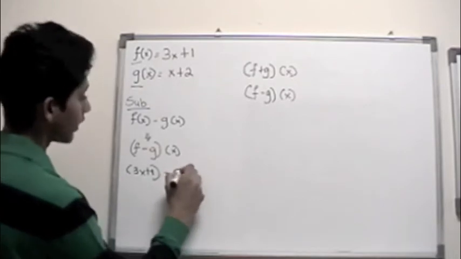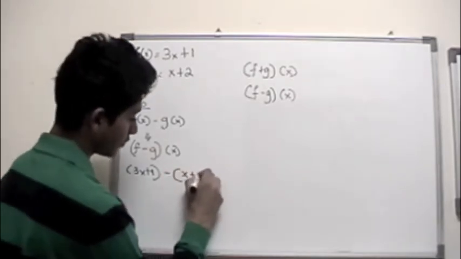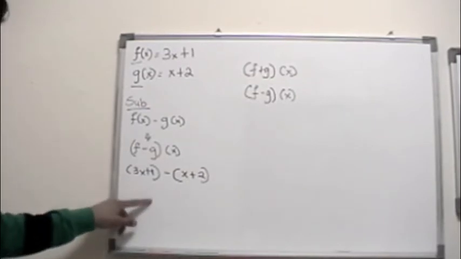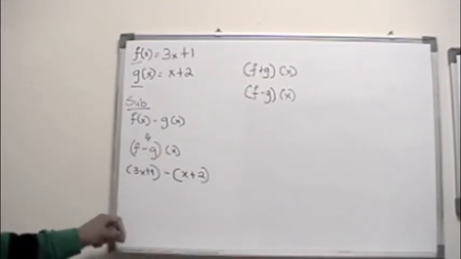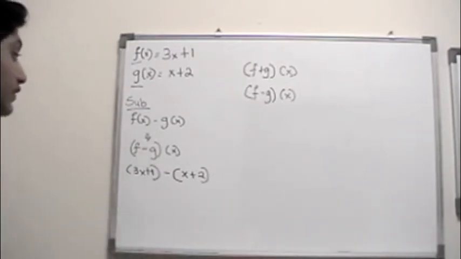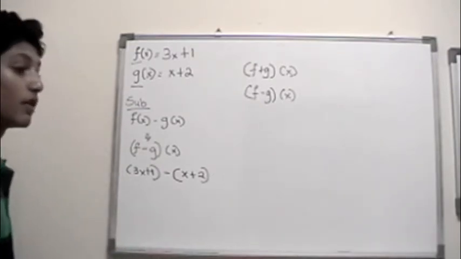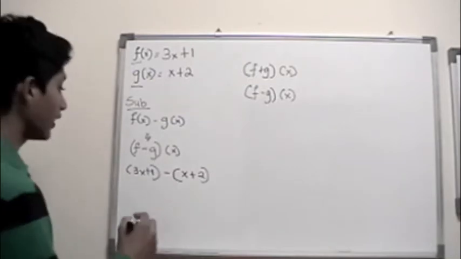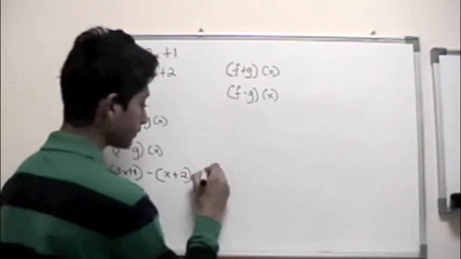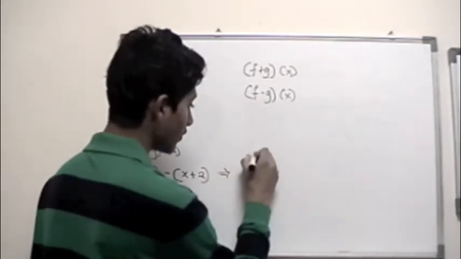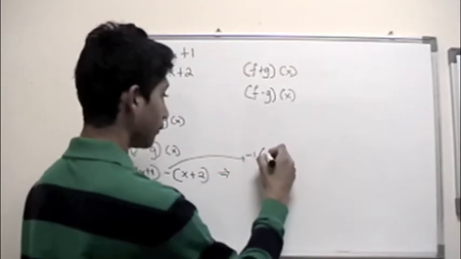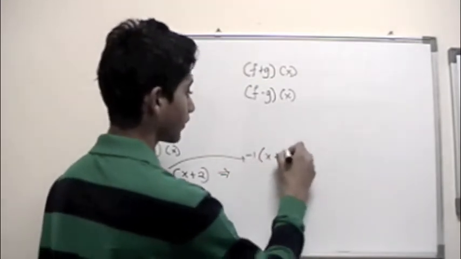minus x plus 2. Now the tricky part here is that you can't just go down and combine the like terms, because you might end up with a wrong answer. Sometimes it does work out, but we don't want to take that risk. So let's suppose this was negative 1, and you're multiplying it by x plus 2.